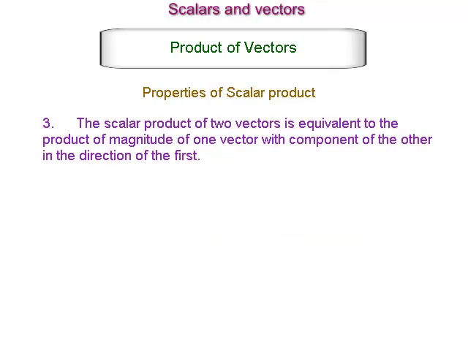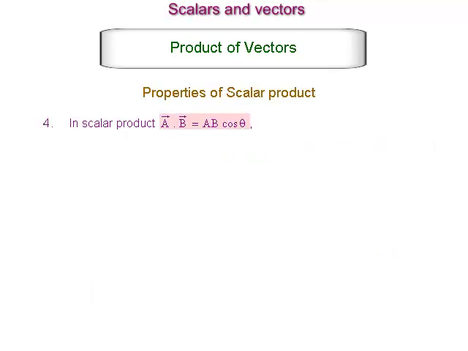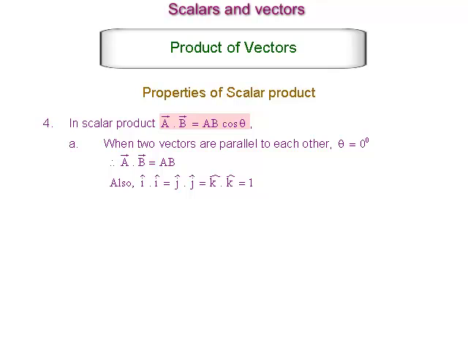The scalar product of two vectors is equivalent to the product of magnitude of one vector with component of the other in the direction of the first. See the figure. Vector A dot vector B is equal to AB cos theta, which is equal to A into bracket B cos theta bracket complete, which is equal to A into bracket component of vector B in direction of vector A bracket complete.